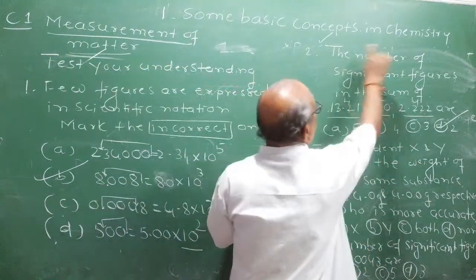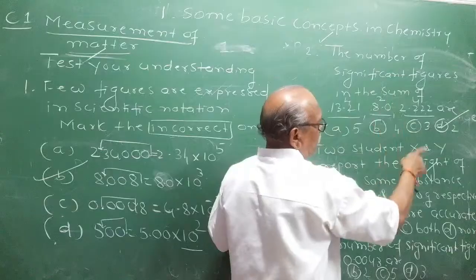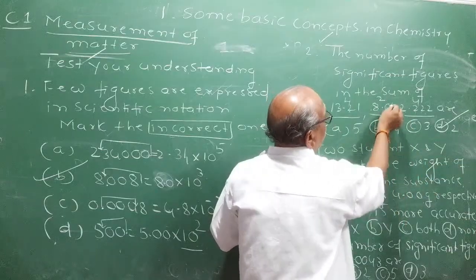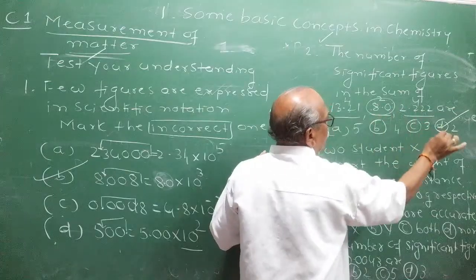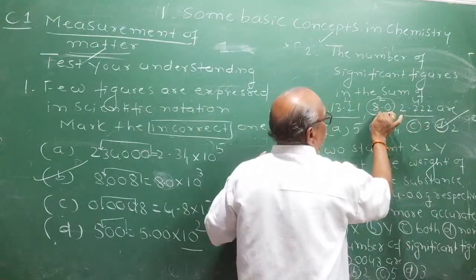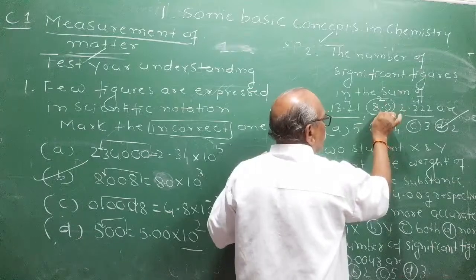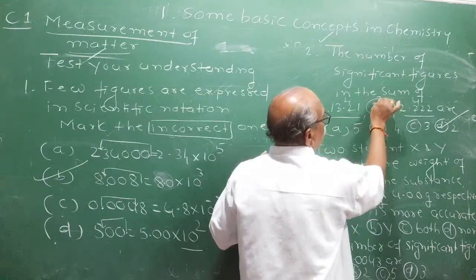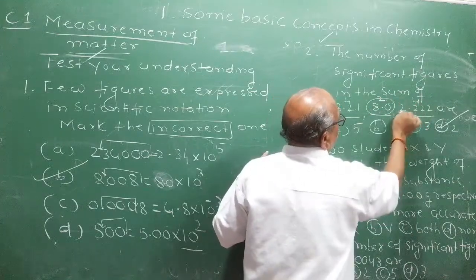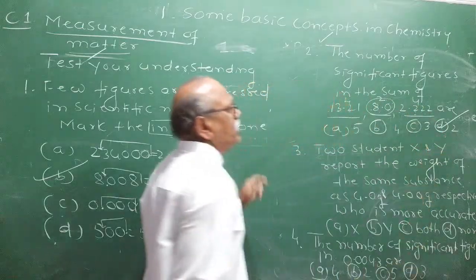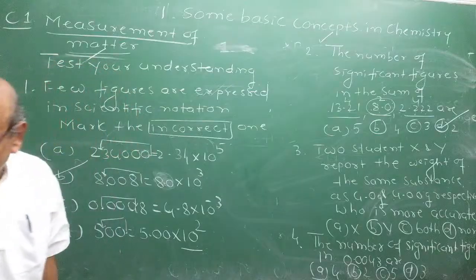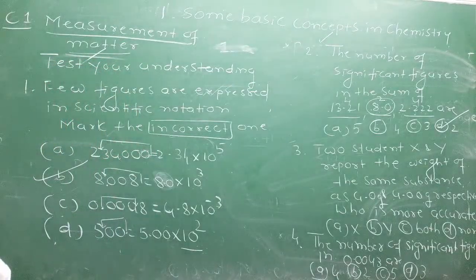Whenever you express the sum, difference or product, you have to check among all the numbers; the final answer should be written in the significant figures of the number having the lowest. Lowest is 2, highest is 4. Therefore, your final answer should have 2. D is the correct answer. Correct it. Rehan, hi.